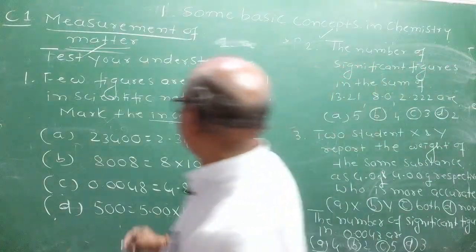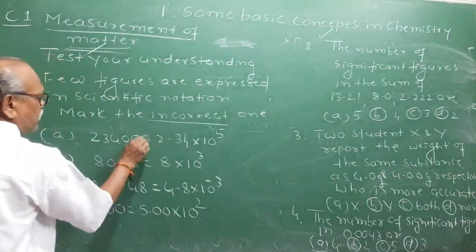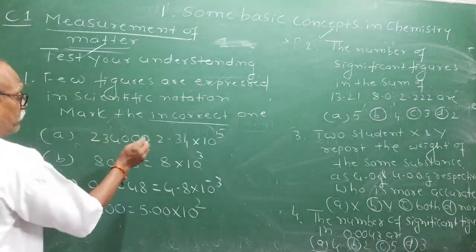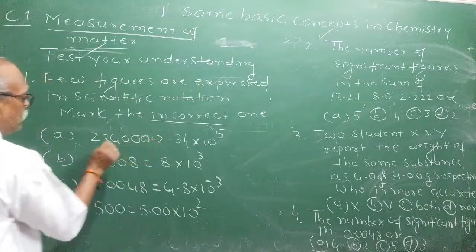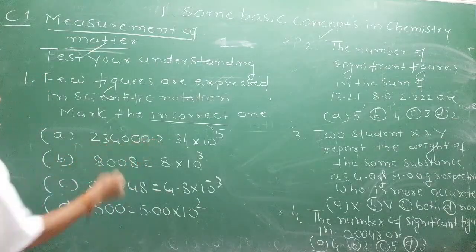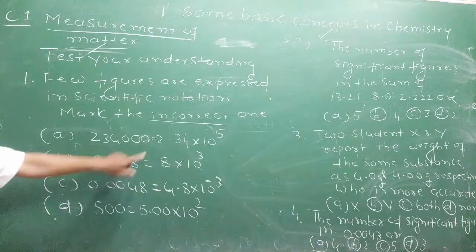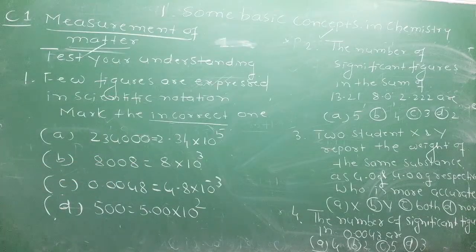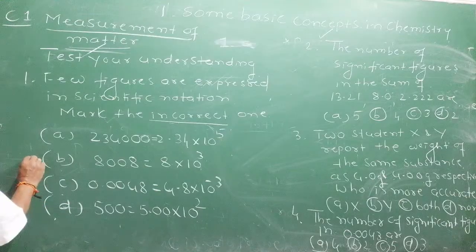In 2, 3, 4 there are three zeros in the question. I'm sorry, there is only one correct answer. By mistake I have written it. Now you check. Yes, Varun, you are correct.